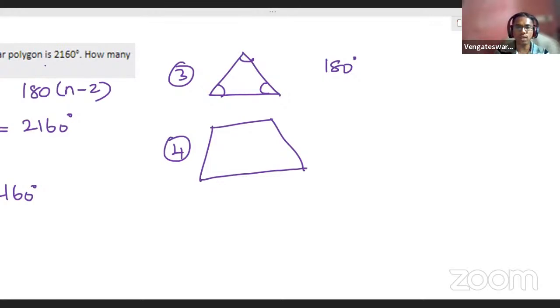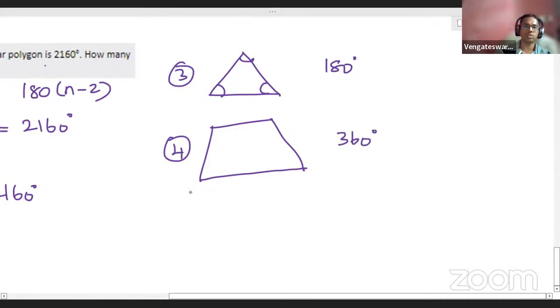The sum of the four interior angles equals how much? It can be whatever quadrilateral: a parallelogram, a rectangle, a square, a trapezium, a rhombus, whatever shape. For a quadrilateral in general, the sum will be exactly 360 degrees.